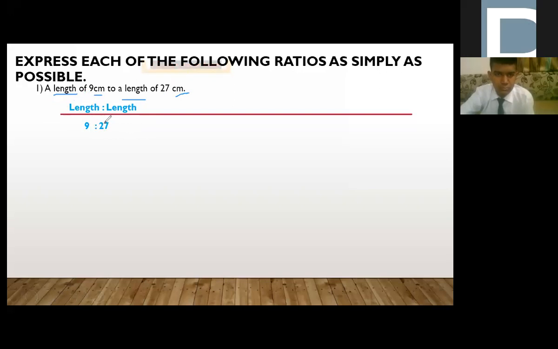So here 9 ratio 27. Is this the answer? No. We can simplify it. 9 ones are 9 and 9 threes are 27. So we get 1 ratio 3. We get 1 ratio 3. Is it clear?